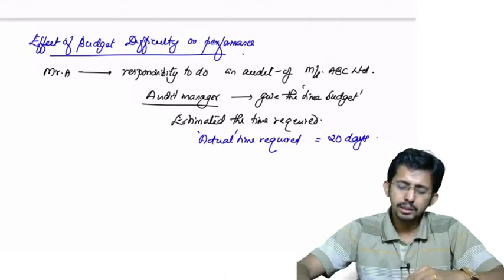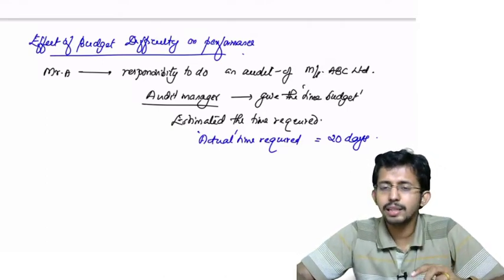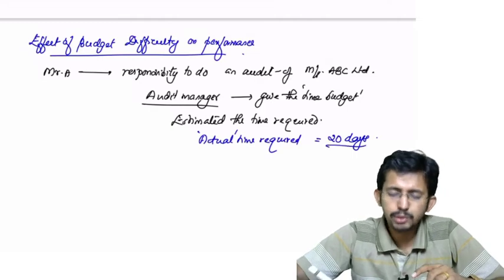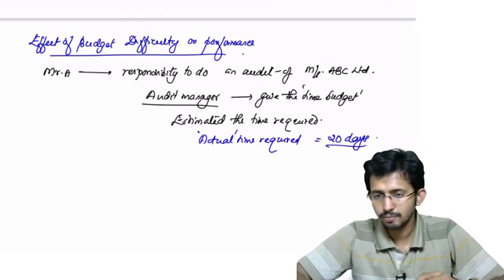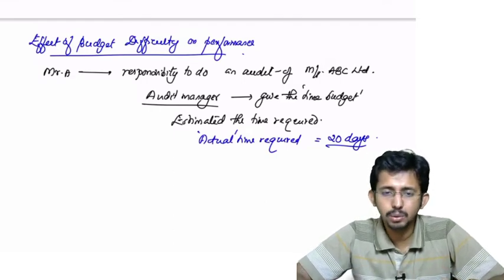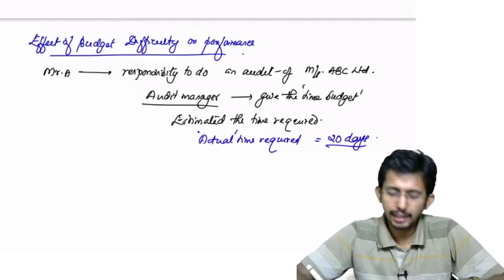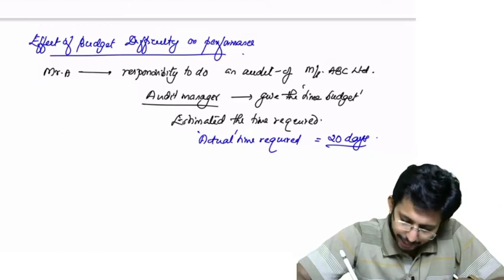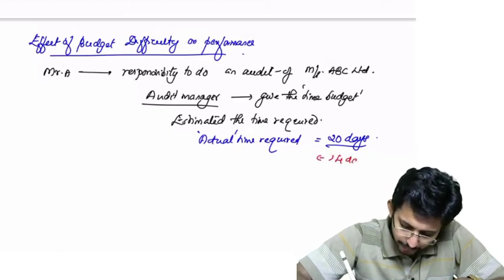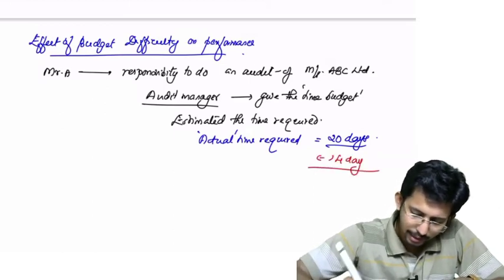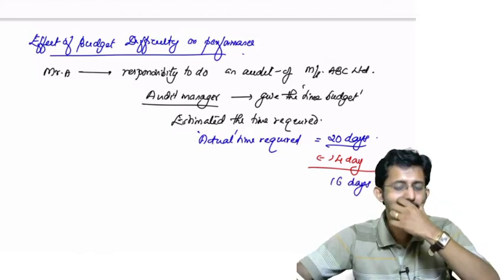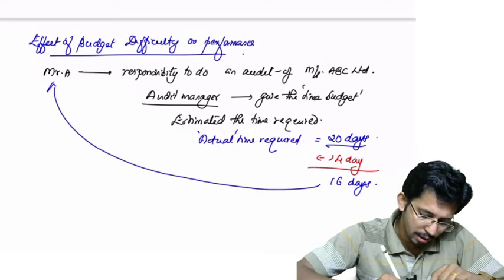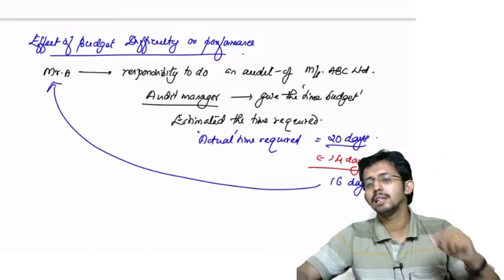So the audit manager also feels that if I give 20 days, this fellow will not work for 5 days and he will work only for the balance 15 days. So instead of giving 20 days, he will deliberately reduce 4 days out of it, and he will give 16 days, and the 16 days was allotted to Mr. A. What will Mr. A do?